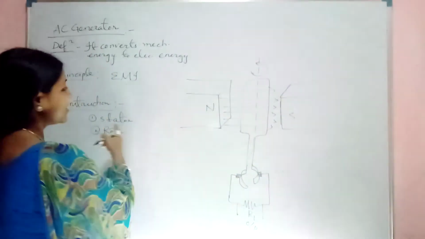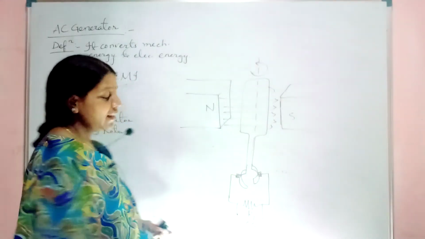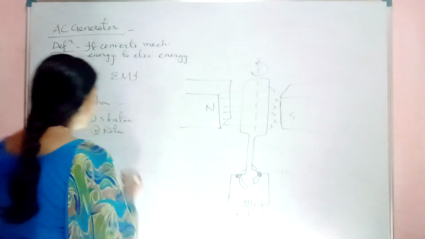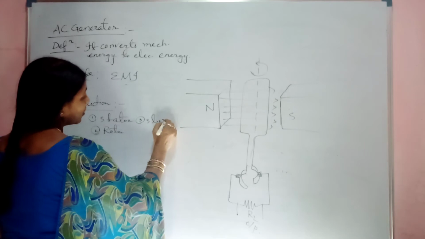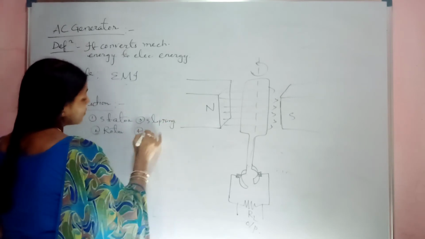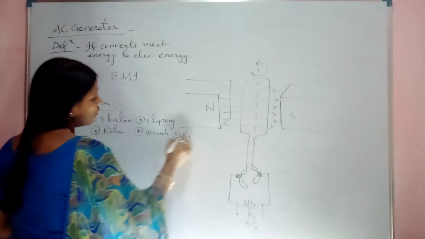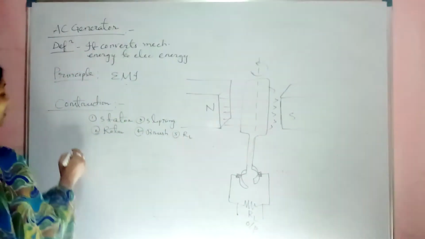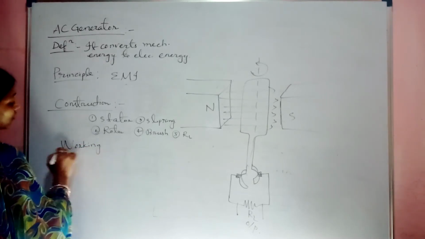So what does it consist of? A stator and a rotor. Then you can mention slip ring, brush, and external load. So slip ring, brush, then fifth is the external load. Okay, fine. This is about the construction. Now let us see the working, the way it works.